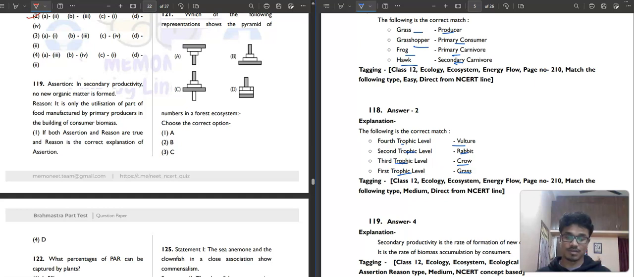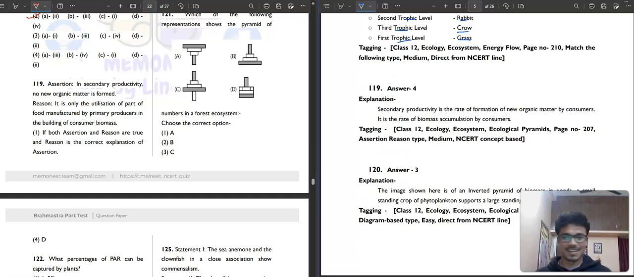119. Assertion design after so long. Assertion: in secondary productivity, no new organic matter is formed. Okay, but it forms, right? Secondary productivity is basically the rate of formation of new organic matter by consumer. So अगर पहला वाला ही गलत हो गया तो ये भी गलत ही होगा.